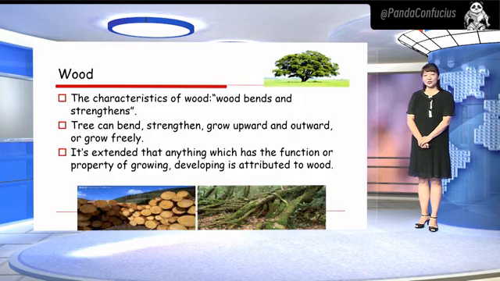Wood. The characteristics of wood. Wood bends and strengthens. The tree can bend, strengthen, and grow upward and outward, or grow freely. So it's extended that anything which has the function or property of growing and developing is attributed to wood.